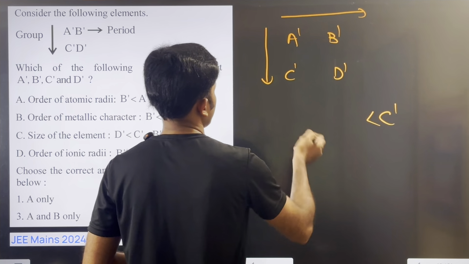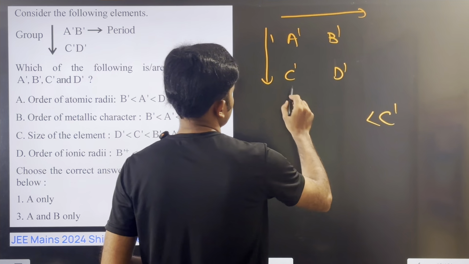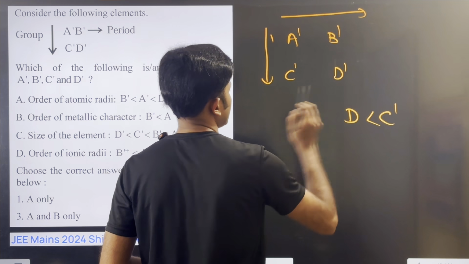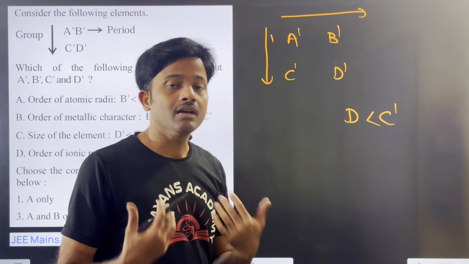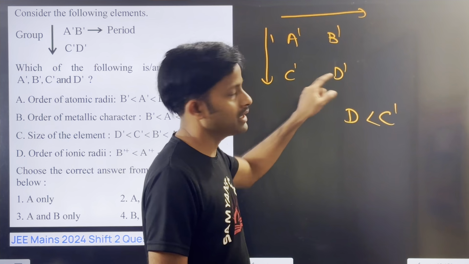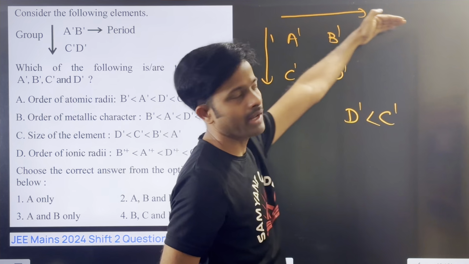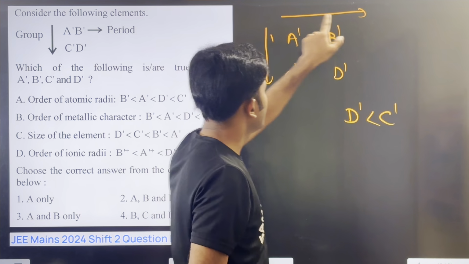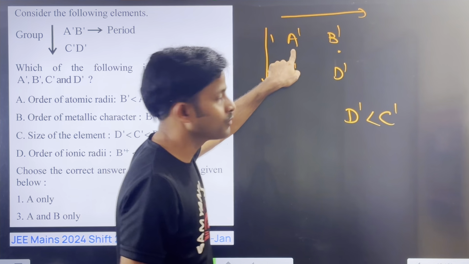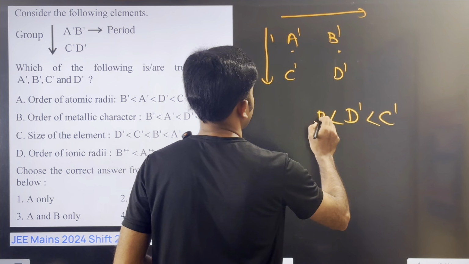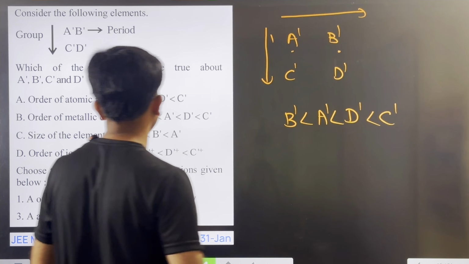Next, D will come. Let us assume this is in the group, given in the first series and this in the second series. After C, D will come because it is the second element in the group, and down the group size increases. Compared to A and B, D has more size. Across the period, size decreases, so between A and B, B has lesser size and A has more size. This is the atomic size increasing order.